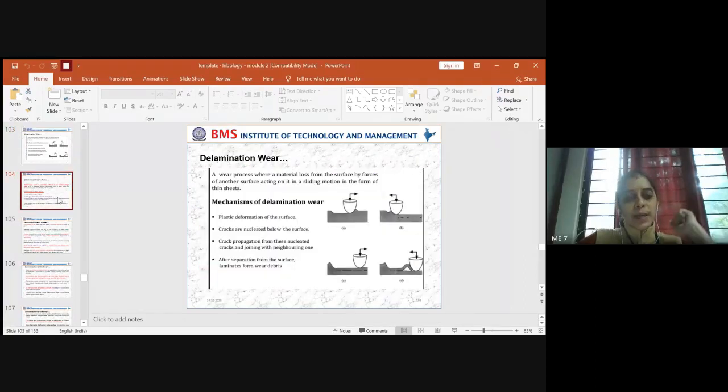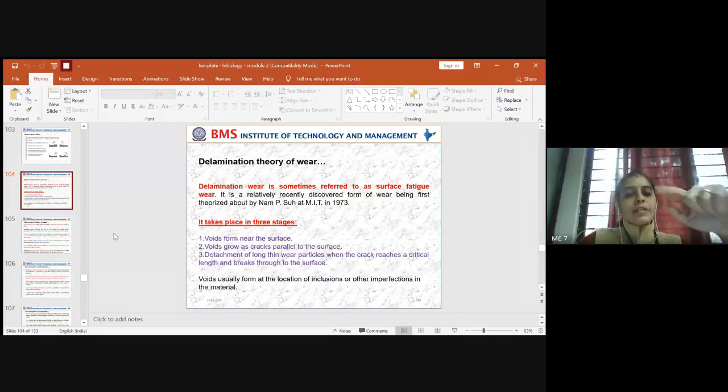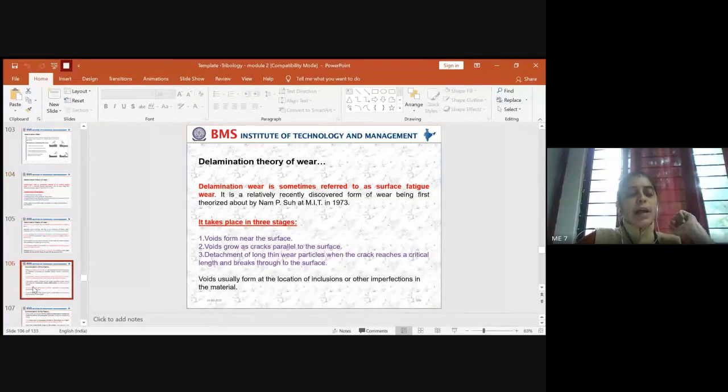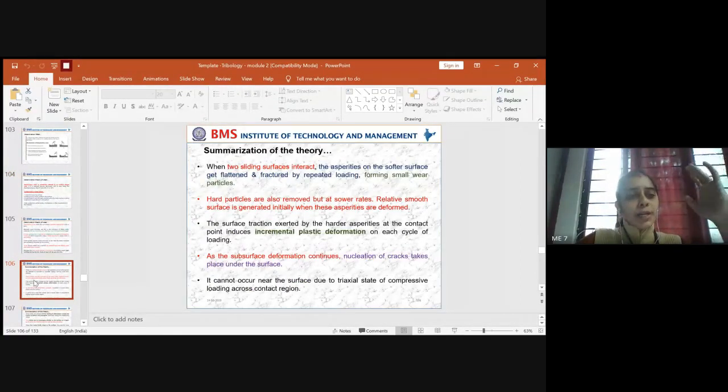So you will explain the mechanisms with respect to 3 stages. And sometimes they can ask you, define the delamination theory with the mechanism and summarize the theory. So then you should be able to summarize each and every point. For that, we should go on with the summarization part.